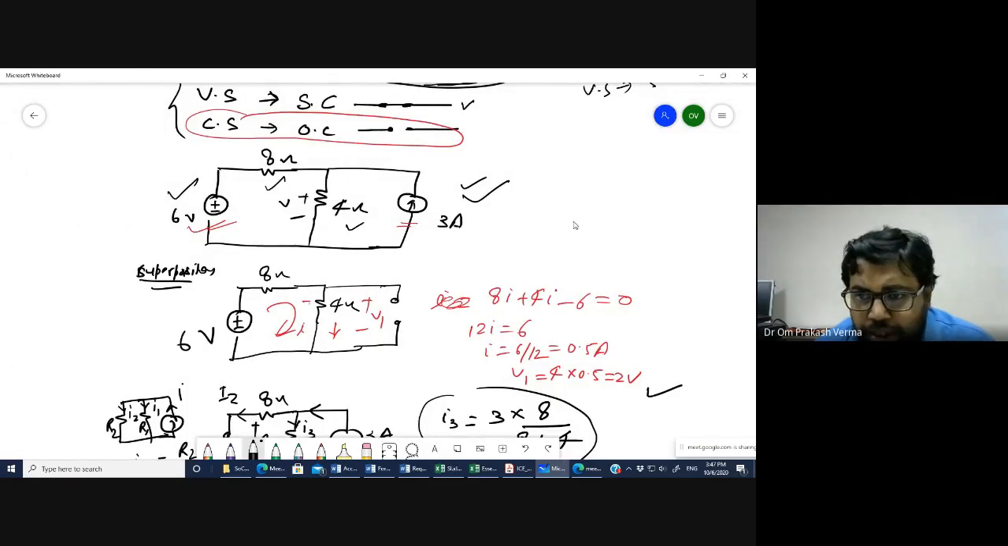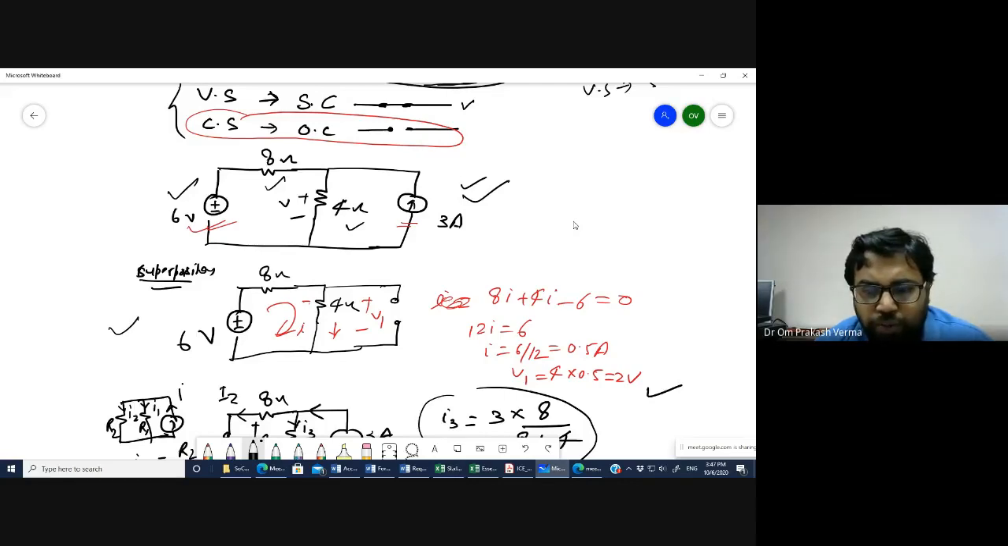You have to do the same thing in the simulation using PSpice that you do manually in the superposition theorem. First, you consider the 6 volt source. Then automatically the 3 ampere current source is open circuited, right? Since it is open circuited, the 8 ohm and 4 ohm are in series. The total resistance is 12 ohm, and 6 volt is the total voltage source. So the current is 1/2 ampere, yes.